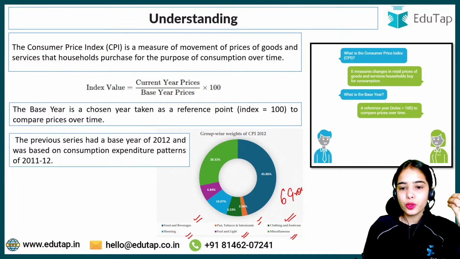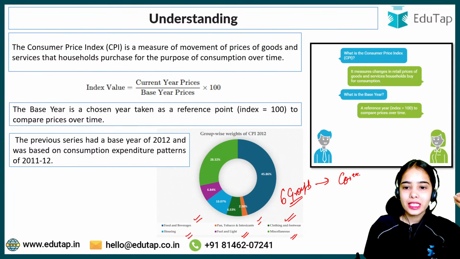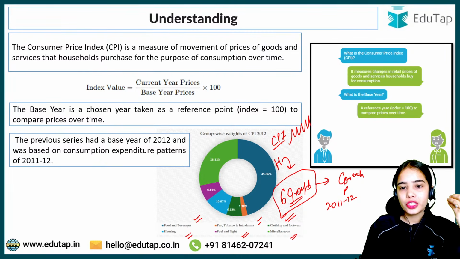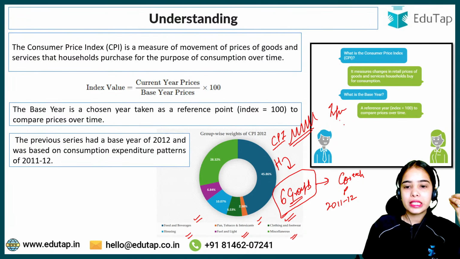These were the 6 groups identified according to the 2011-2012 pattern. It was said that households are spending on these 6 groups, and that's why the price changes and inflation have to be seen for these goods and services.